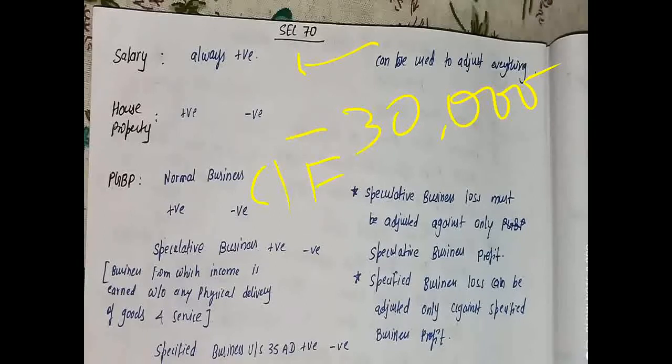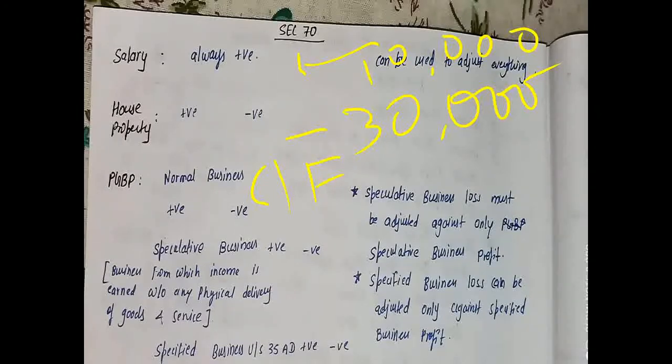Suppose there is an individual who is getting a salary of 10,000, and he is not doing anything. He has no source of earning from the PGBP or capital or income from other sources. But from the house property, this man somehow gets a loss of 30,000. So what will we do?